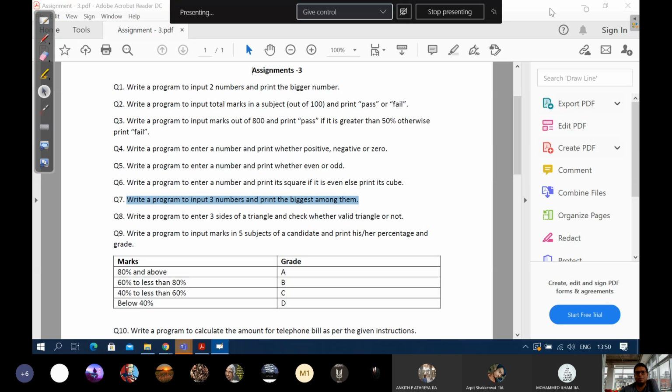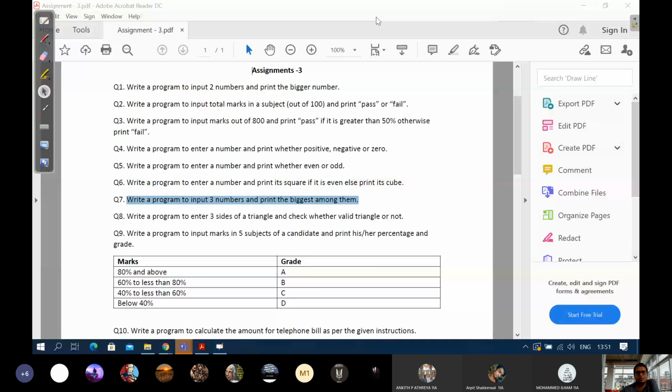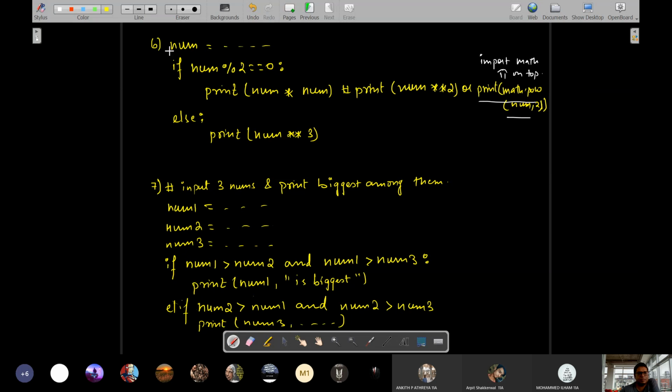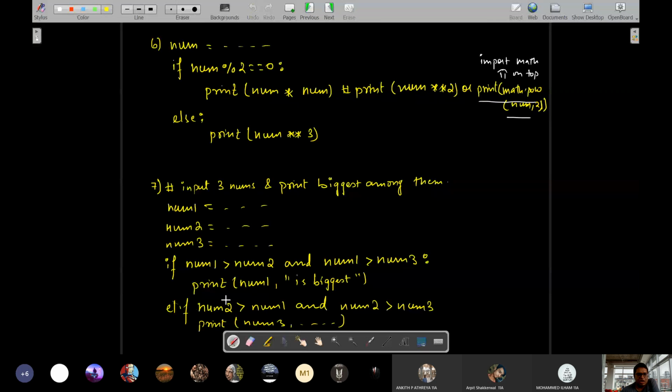for some reason I am not able to remove this toolbar. Okay, are you able to see my screen? Yes, sir. Okay, good. Now see, in previous pages, here I have printed num1 biggest. Here, sorry, num2, not num3.